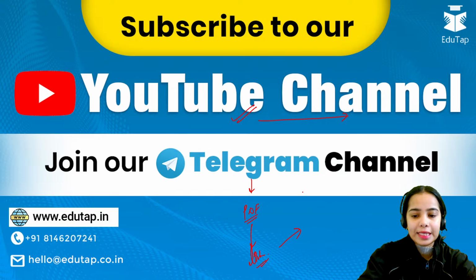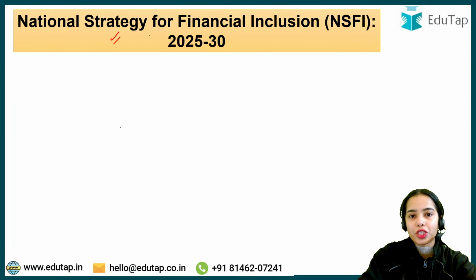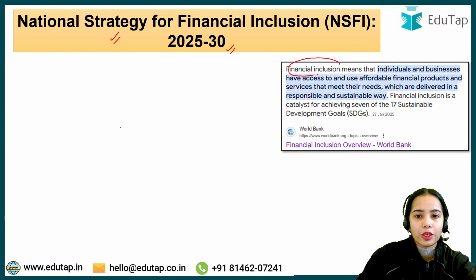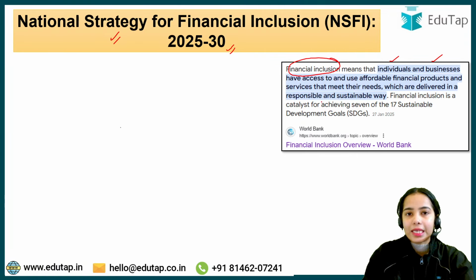Okay, so let's get started with today's topic: National Strategy for Financial Inclusion 2025-2030. First of all, what is financial inclusion? Financial inclusion means that individuals and businesses have access to and are able to use affordable financial products and financial services.